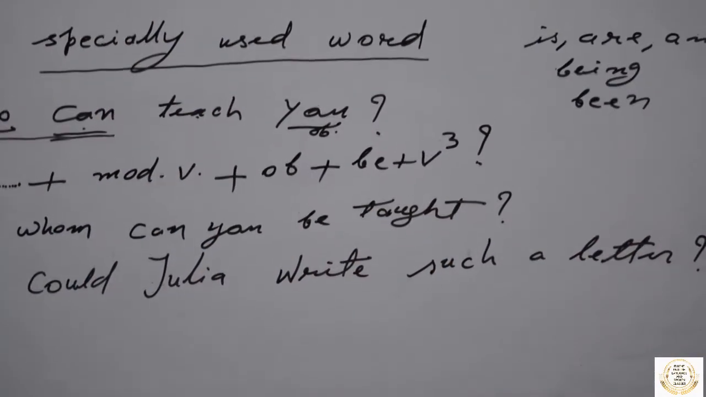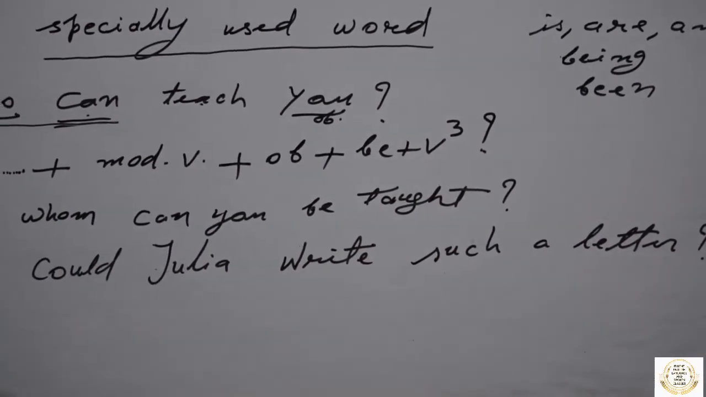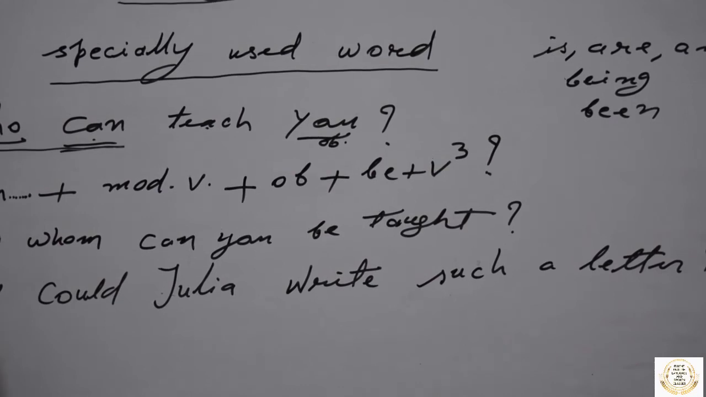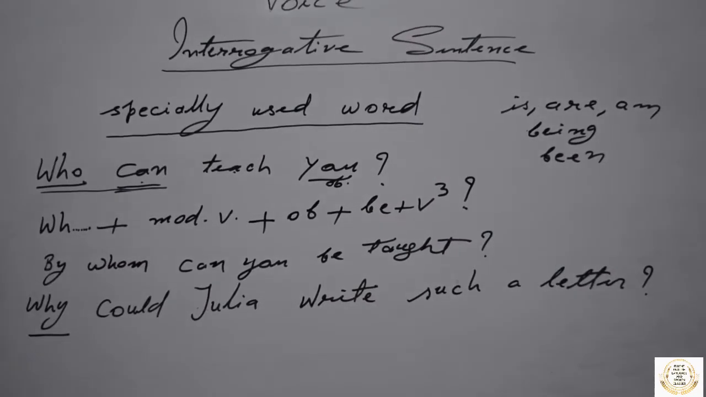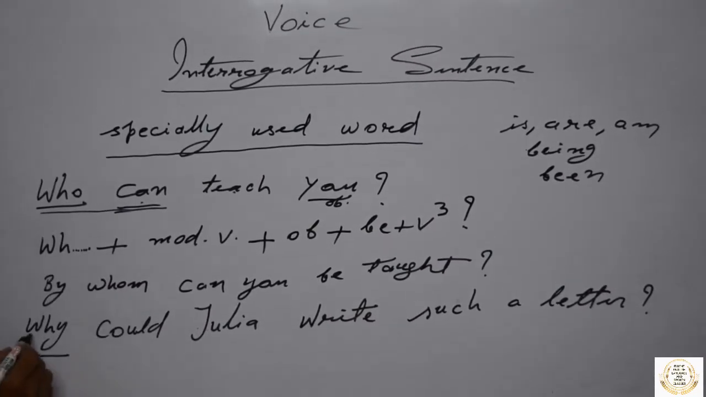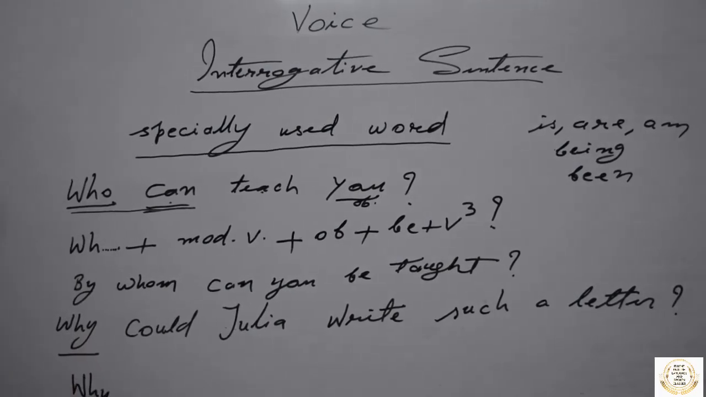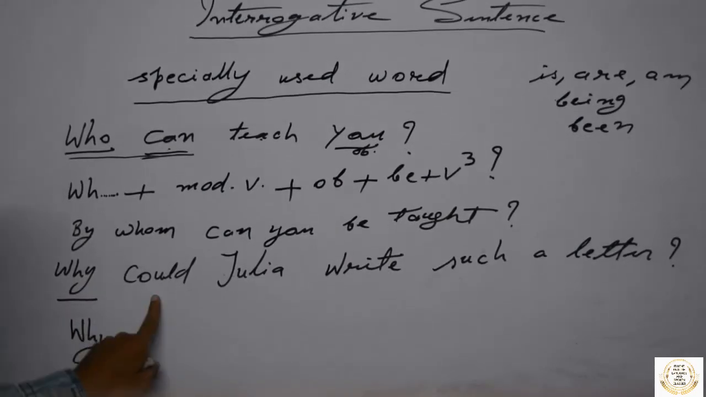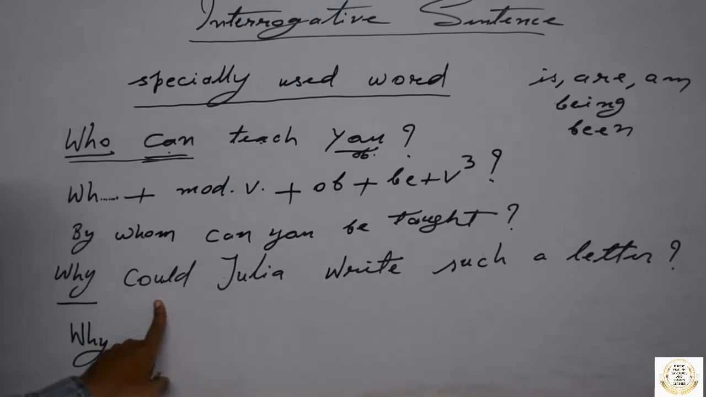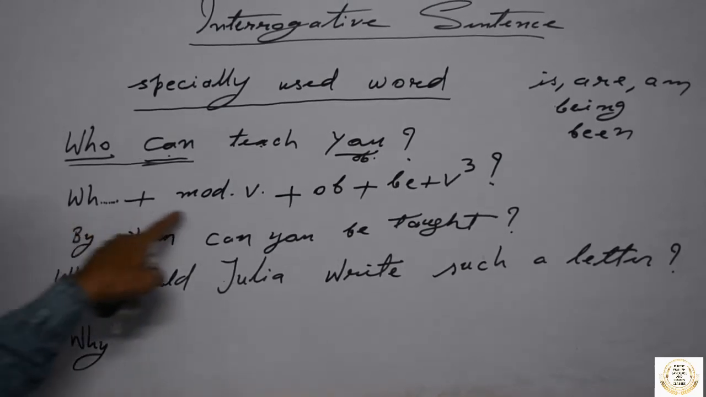Question mark. This is an interrogative sentence. It is a WH question. It begins with why. Again, this WH word you have to write down immediately. This is a modal auxiliary verb. So you can follow this construction I have written here.